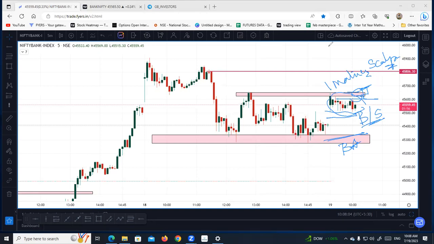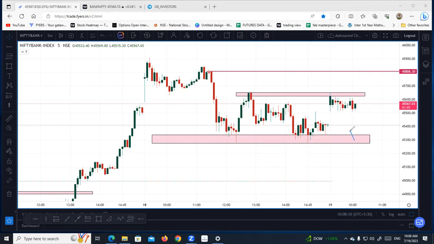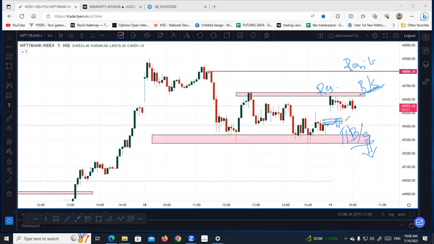Other than that, there's nothing. What I'm telling you is, if a buyer has to come, the buyer has to enter here, or the seller has to take over here, when the price gives a fall or an up move. Either of them has to come at this resistance level or at this level. Bank Nifty has not even taken support from the previous low, so how will the buyer get active over here? He is not going to get active.